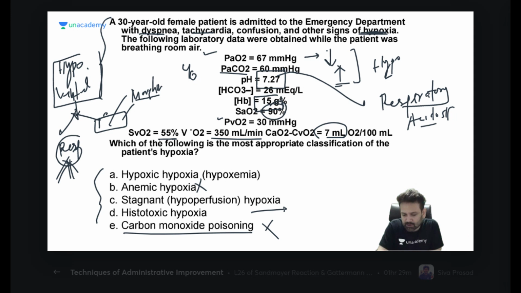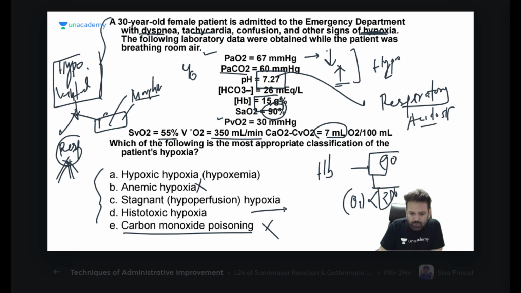What happens in carbon monoxide poisoning? Instead of oxygen, hemoglobin is binding with carbon monoxide because carbon monoxide has 210 times more affinity than oxygen. So saturation will be decreased in carbon monoxide poisoning. Saturation is normal, so it is not carbon monoxide.